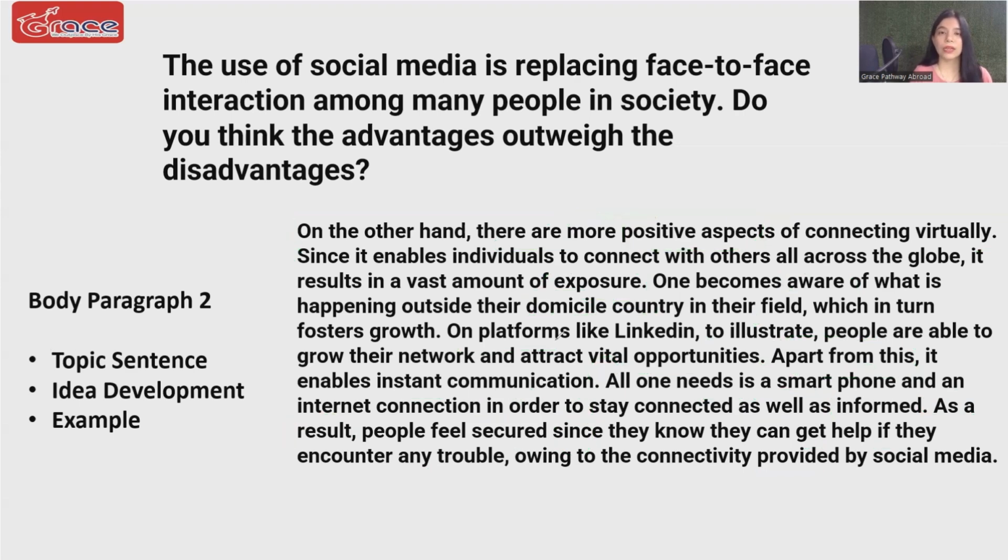We have quite a few linkers in this sentence. Let's quickly see what linkers we have got. Firstly, we have got as a result, wherein I'm talking about the consequences, that what happens as a result. Second linker over here is since, which is a subordinating conjunction. Third linker over here is if, which is again a subordinating conjunction. And owing to is again a linker, which is a synonym of because. So rather than using because over and over again, I'm using owing to. So we have got quite a few linkers. And if you notice, they are everywhere, in the beginning, in the middle. So you need to be careful of this kind of flexibility.